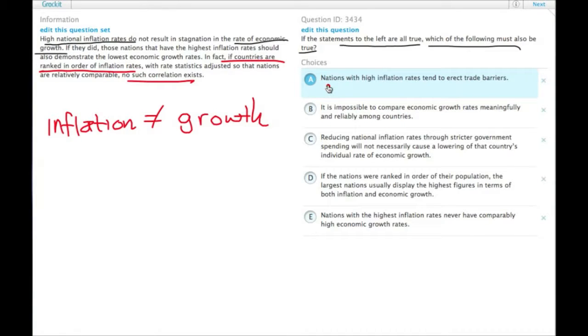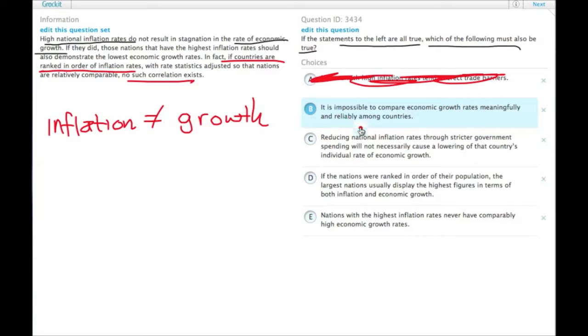A, nations with high inflation rates tend to erect trade barriers. Well, we don't find out anything about trade barriers. B, it is impossible to compare economic growth rates meaningfully and reliably among countries. Well, it does say rate statistics are adjusted, so it can't be impossible. So this actually is a conclusion that absolutely cannot be drawn.